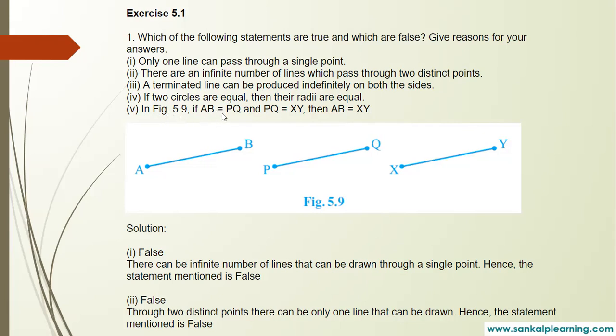Fifth one. AB is equal to PQ. See here they have given the figure. The line AB is equal to PQ. PQ is equal to XY. Then we can say AB, the first one, is equal to XY, the last one.